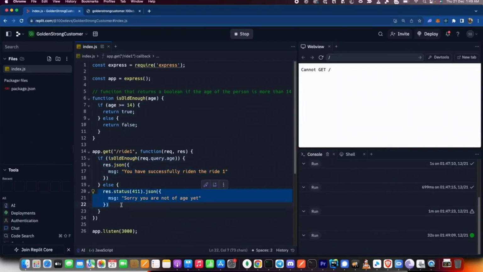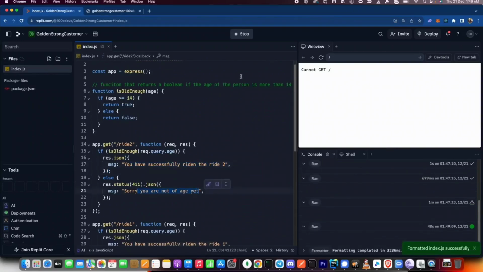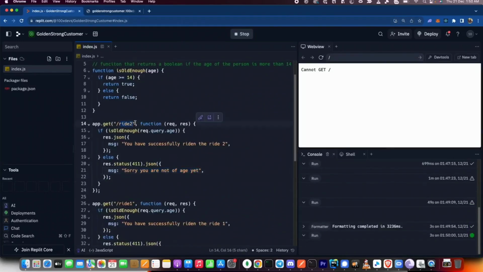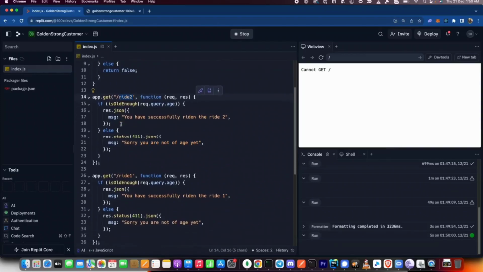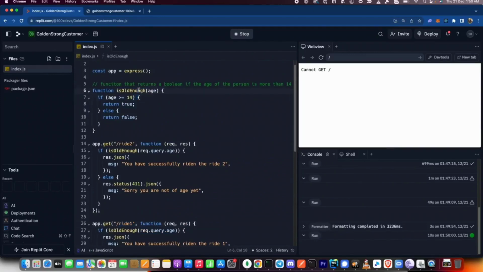Now I ask you to introduce another ride called ride2. What will you do? You'll copy this, you will paste the whole code again. You'll just replace this with ride2 and say, if the user is above the age of 14, then it's fine. You have successfully ridden ride2. Else this. Let's stop it. Let's restart it. And let's try to go to the /ride2 endpoint, which is exactly the same as the /ride1 endpoint. Both of them are using the isOldEnough function.